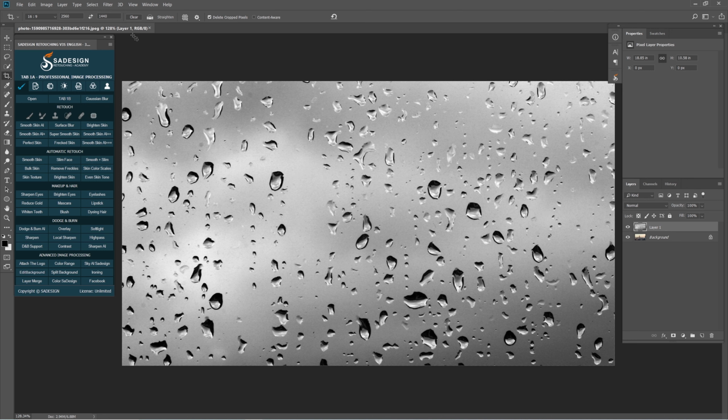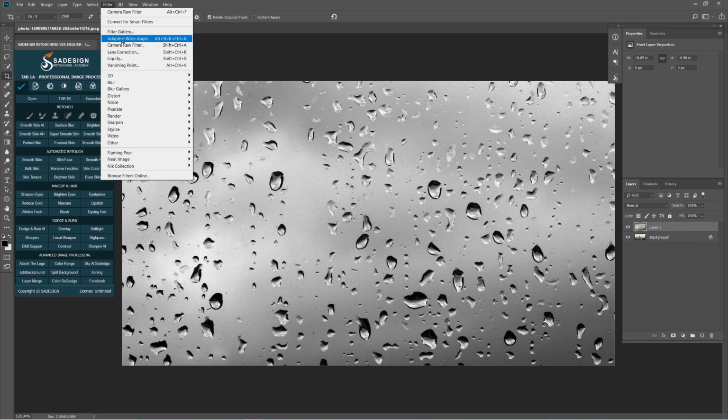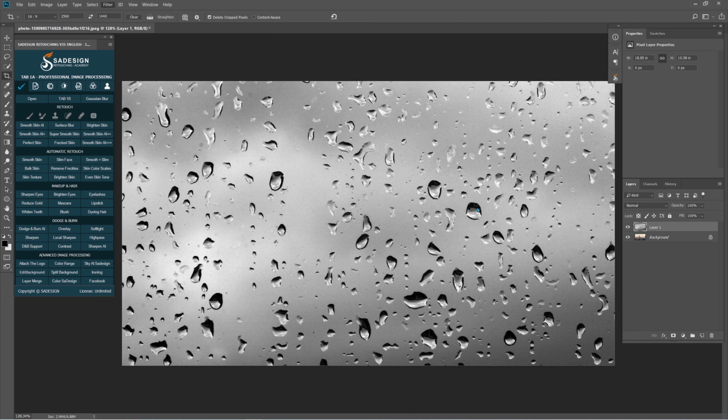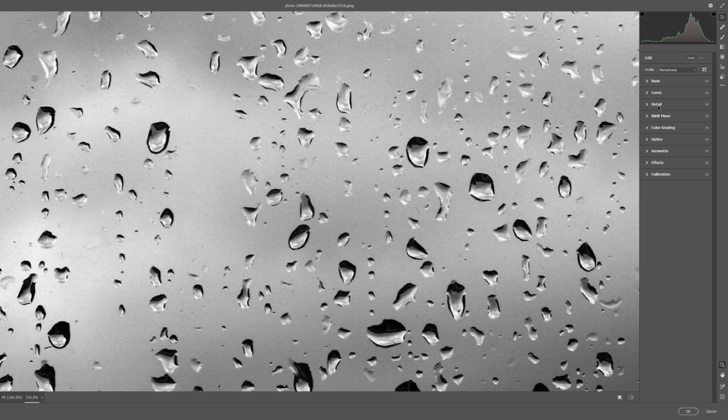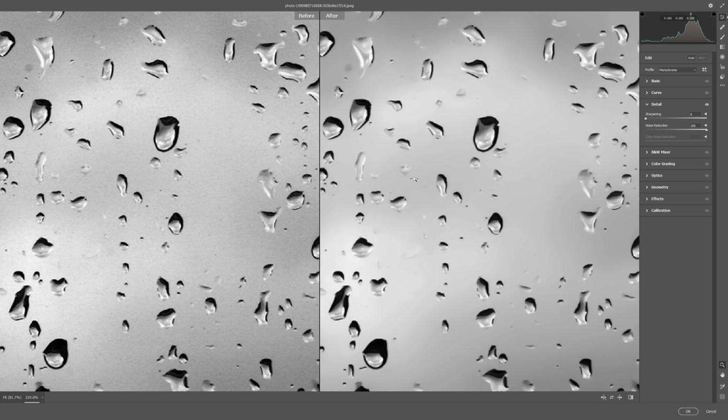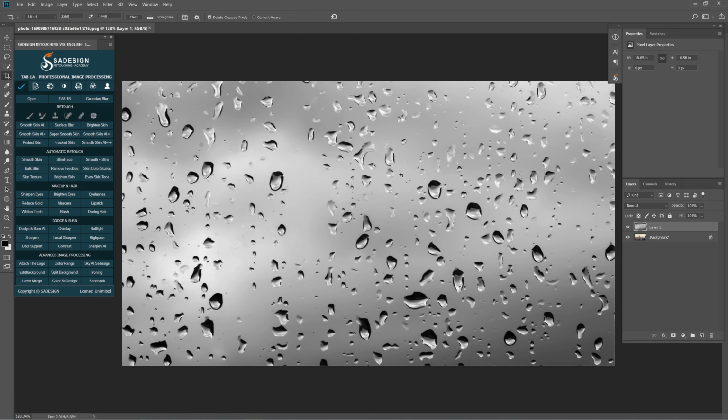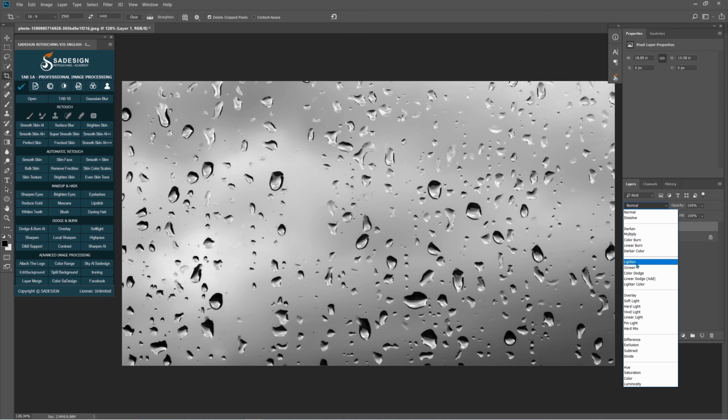Go to filter, camera filter. We are going to reduce noise on this mirror. In detail tab, increase noise reduction to the point that all noise fades away. Let me show you before and after so you can see the differences between them. Hit OK. Change blend mode to screen.